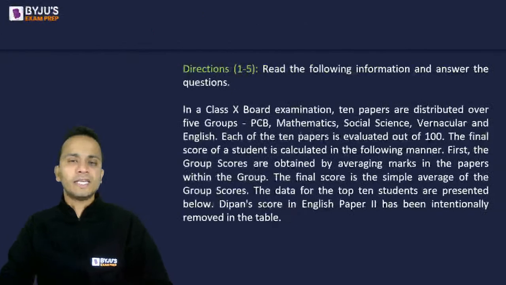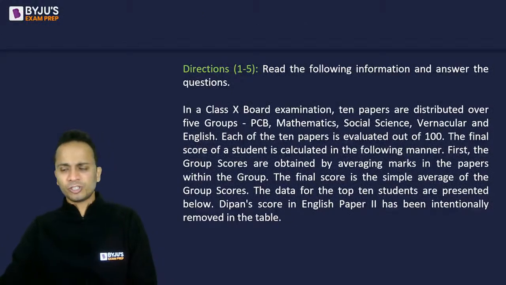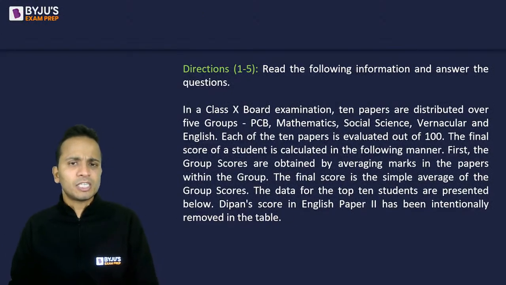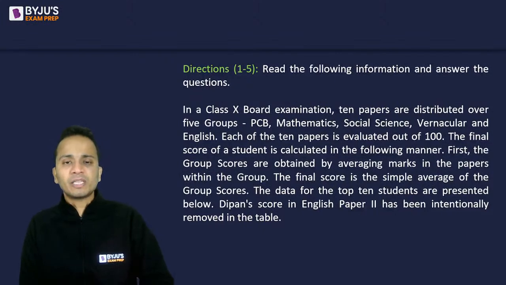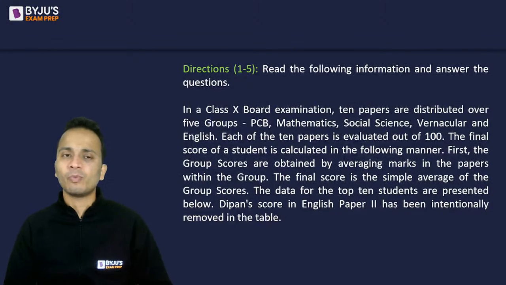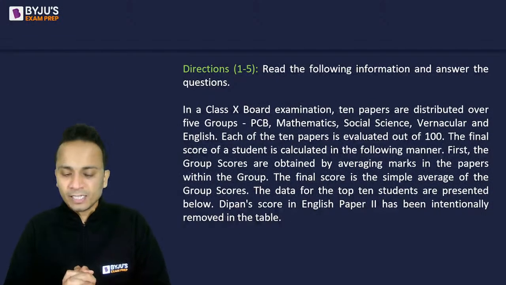So the first set for all of you will have 5 questions. Generally in CAT, 5 questions come in a set. So look at this set and read this data, and give me a thumbs up once you are done reading, or I shall read it with you. Okay? So let's read together.